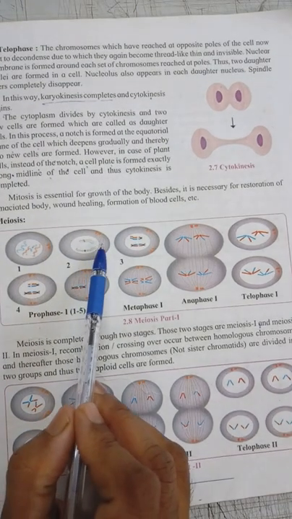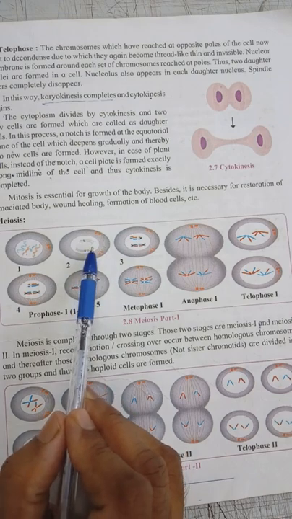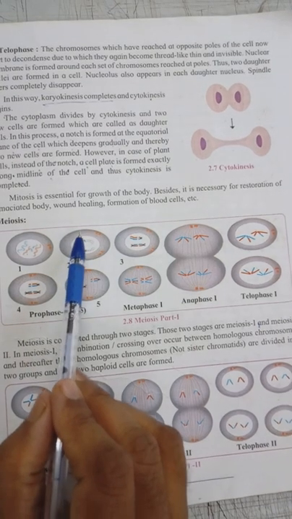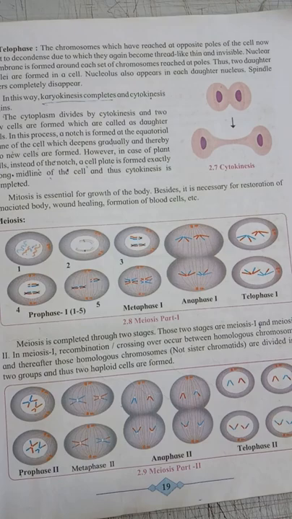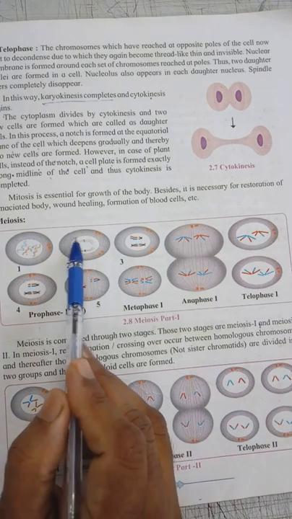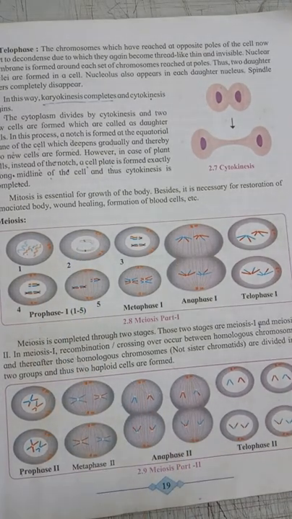In zygotene, the homologous chromosomes start pairing. Homologous chromosomes means that in the pair there are the same type of chromosomes. That is called the homologous chromosome. So in zygotene, homologous chromosomes start pairing to each other. This pair is called the synapsis.